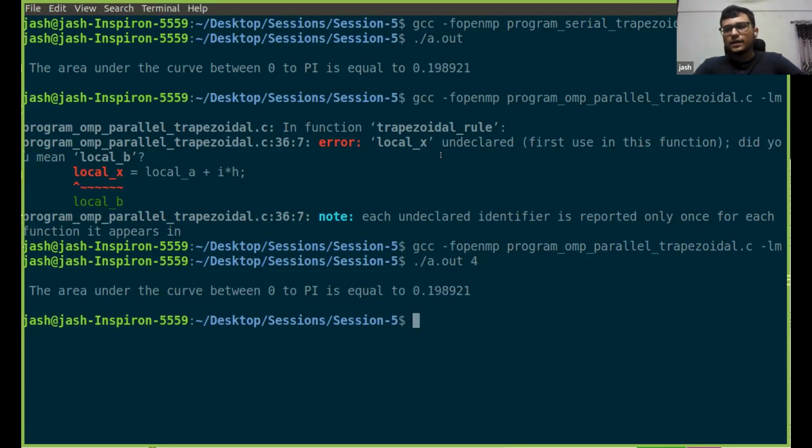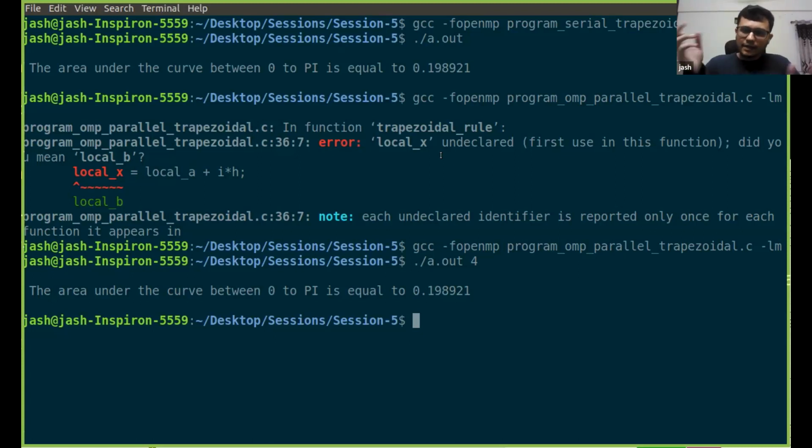So I hope this is clear. Just to do a quick recap, what we did was we divided the total set of trapeziums among n threads. Each thread calculates the area for its own set of trapeziums, and for that we need local a, local b, and local n. We saw how to calculate them. Then using those, each thread performed the area calculation using the same formula that we saw for the serial code.